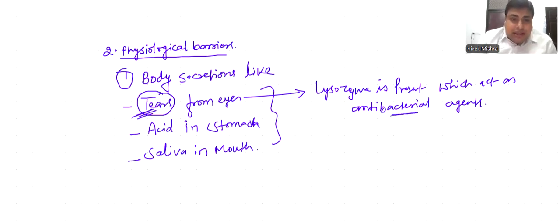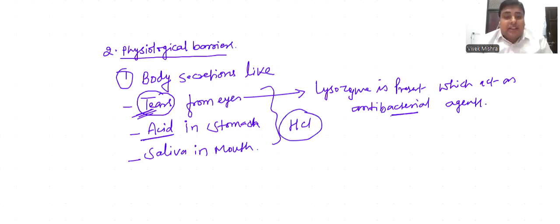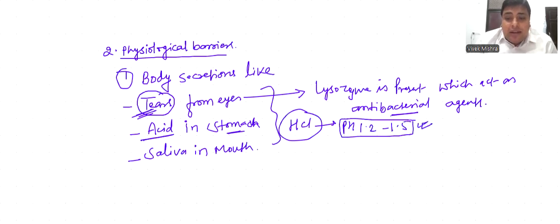Acid in the stomach. Gastric gland present in the stomach secretes hydrochloric acid, HCl. We studied about this gastric gland and secretions in the chapter of the digestive system. This HCl maintains the pH of the stomach at 1.2 to 1.5, and in this acidic pH, bacteria cannot survive. This HCl protects our GI tract.